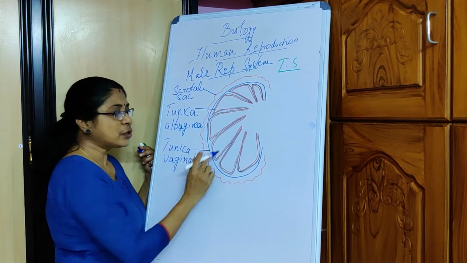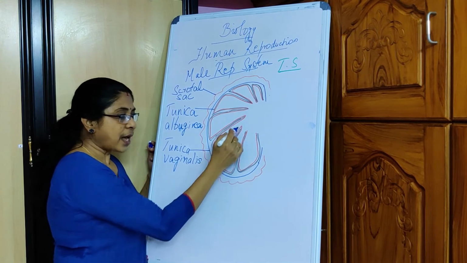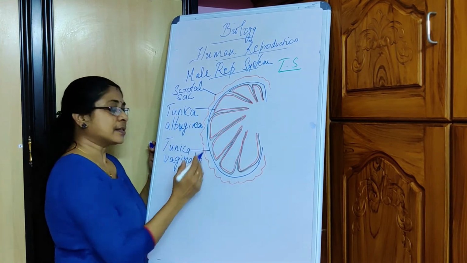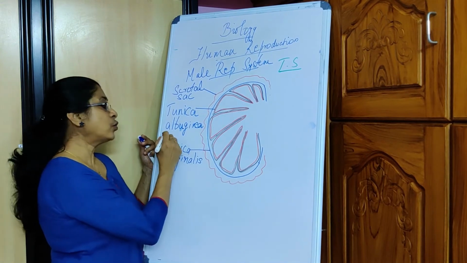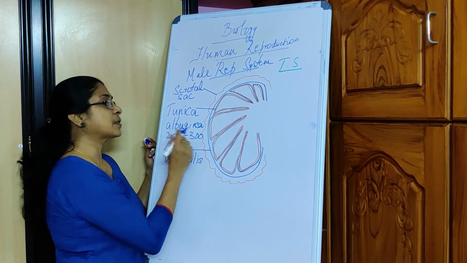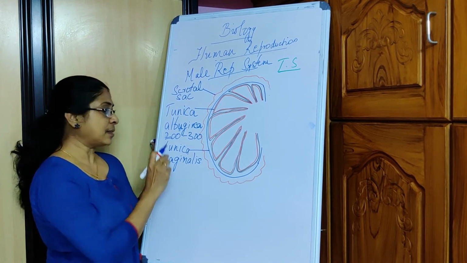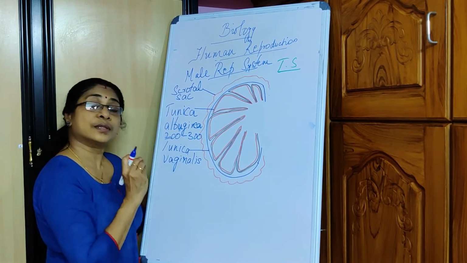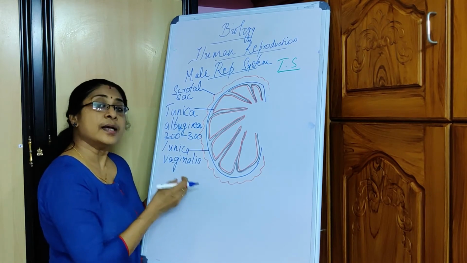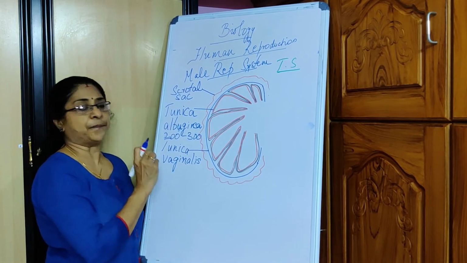It grows into the interior of the testis as septa, thus dividing the testes into almost 200 to 300 testicular lobes. I have depicted only a few, but inside each testis there are around 200 to 300 testicular lobes which are created by the inner partitions of Tunica Albuginea.